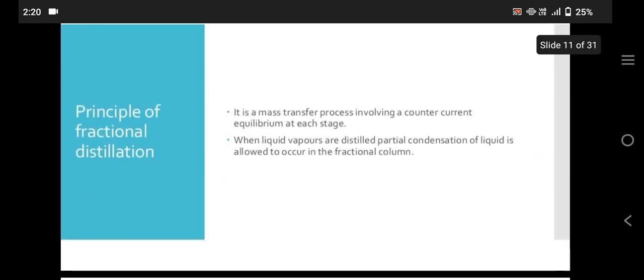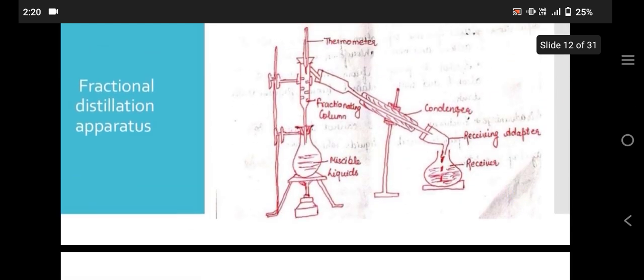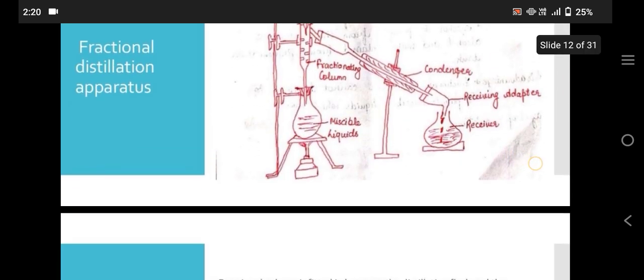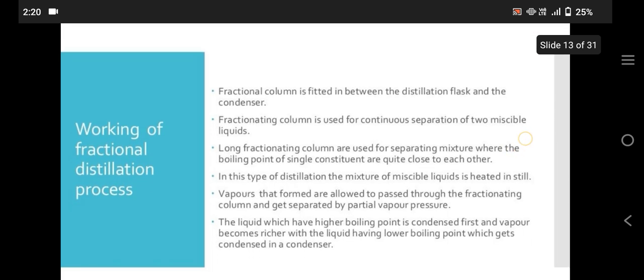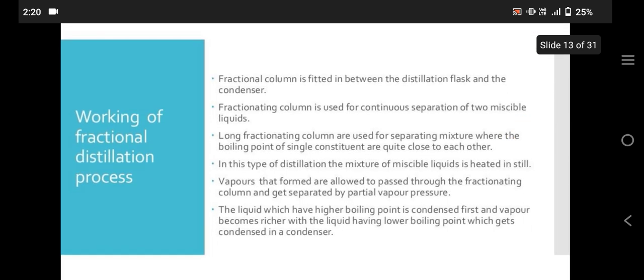Principle of fractional distillation. It is a mass transfer process involving a countercurrent equilibrium at each stage. When liquid vapors are distilled, partial condensation of liquid is allowed to occur in the fractionating column. Fractional distillation apparatus. Working of the fractional distillation process.